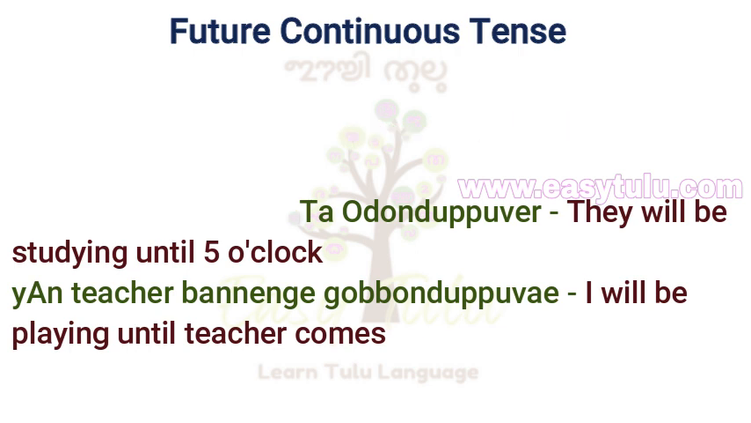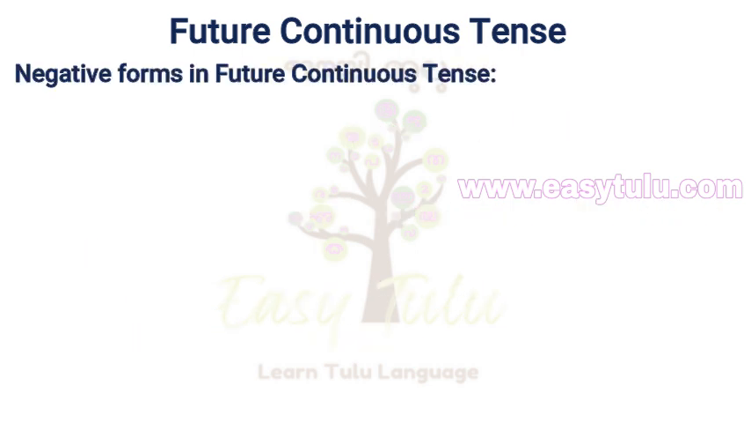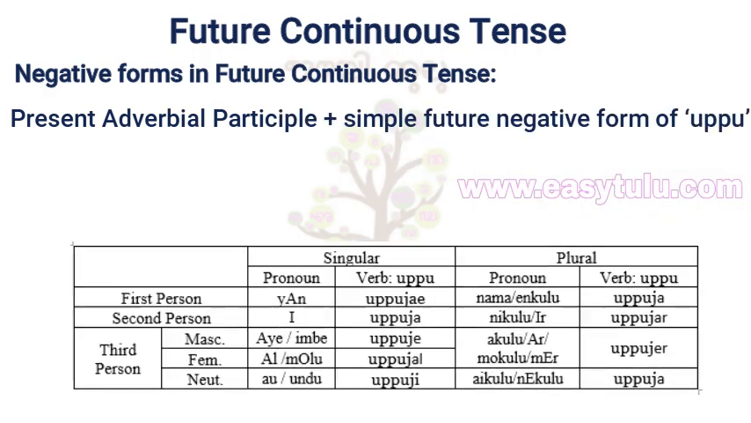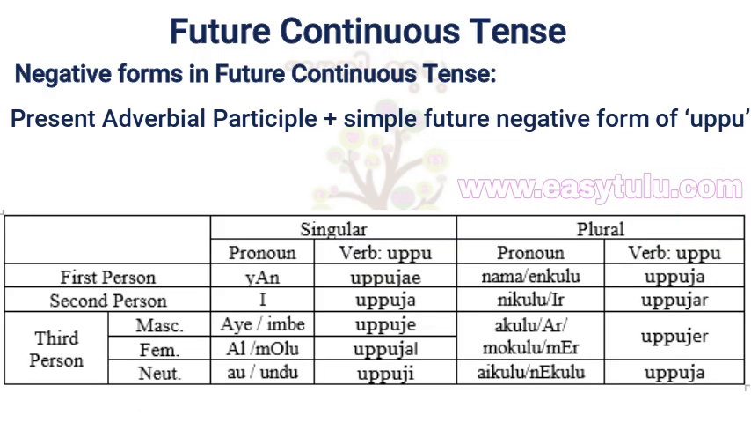Okay, now let us see negative forms in future continuous tense. Negative forms in future continuous tense can be formed by using the negative form of the auxiliary verb uppu in simple future tense. Yanu uppuje, I will not be. E uppuja, you will not be. Aye or imbi uppuje, he will not be.